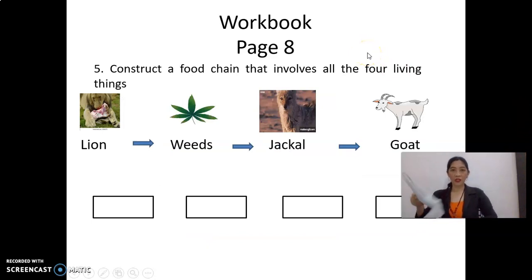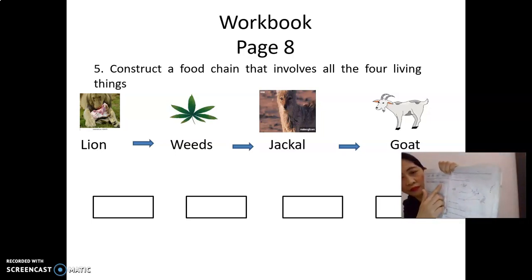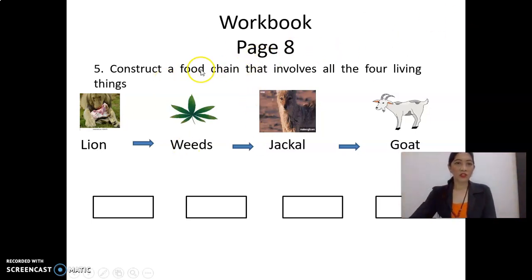Next, please open your workbook, page number 8. Page number 8, food chain. Please construct a food chain involving all the four living things: lion, witch, jackal, or goat. Write the correct food chain.